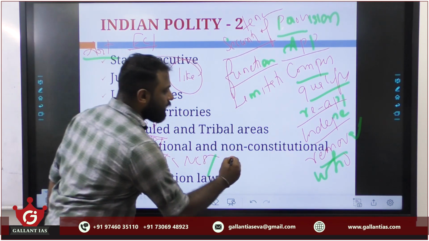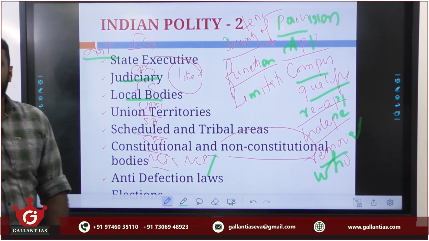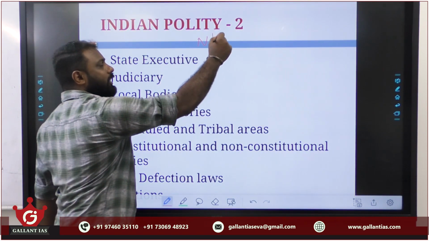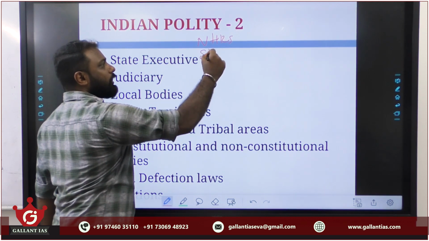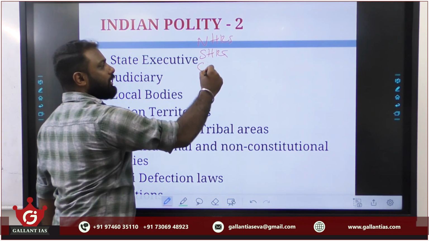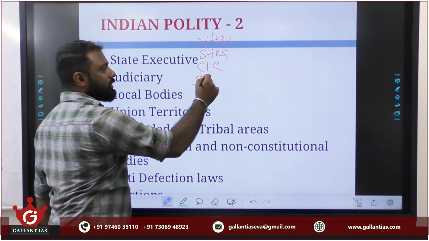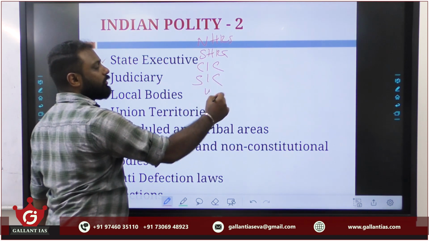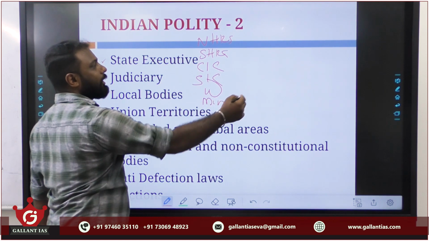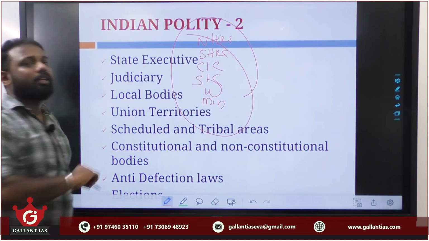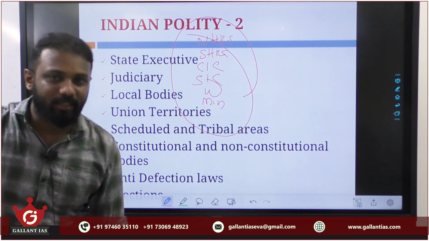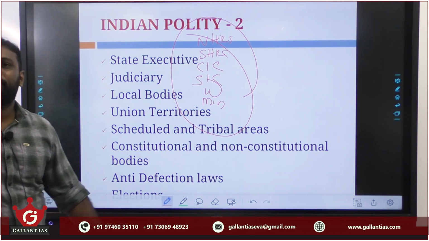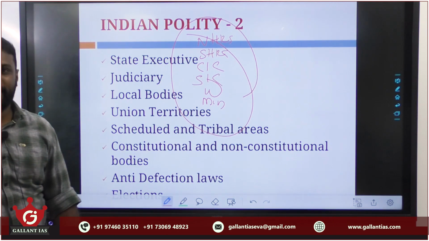Similarly, you also learn non-constitutional bodies like the National Human Rights Commission or State Human Rights Commission or Central Information Commission or State Information Commission or National Commission for Women, likewise various statutory bodies, from the above-mentioned dimensions like composition or procedure of removal or independence, and so on. Please cover these aspects as well.